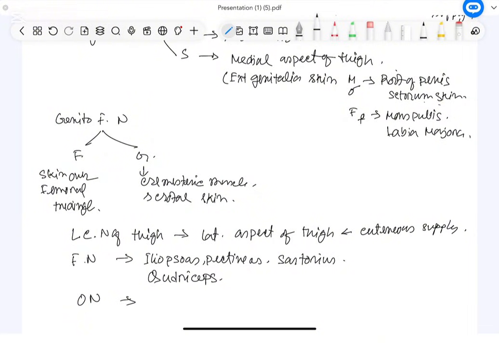Next, obturator nerve. Obturator nerve will be supplied to the medial compartment of the thigh muscles, all the adductor muscles: adductor longus, brevis, half of the magnus also, and obturator externus and gracilis.